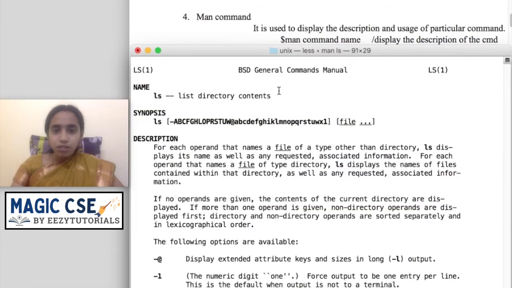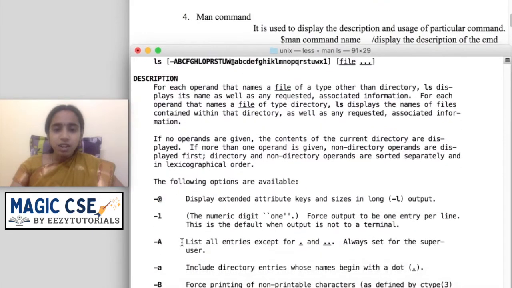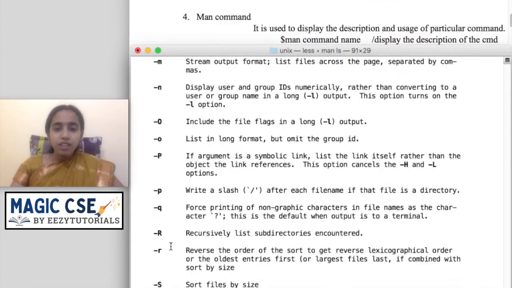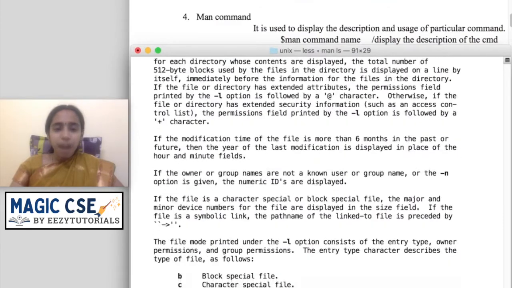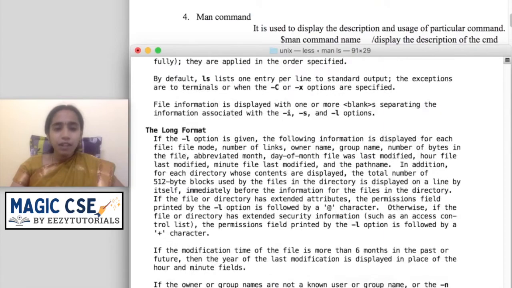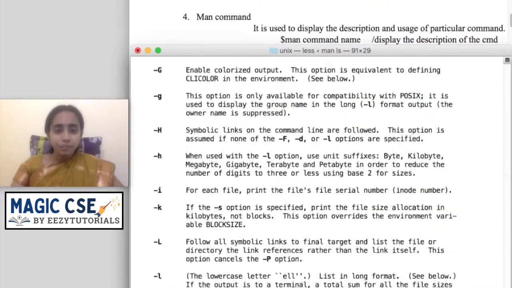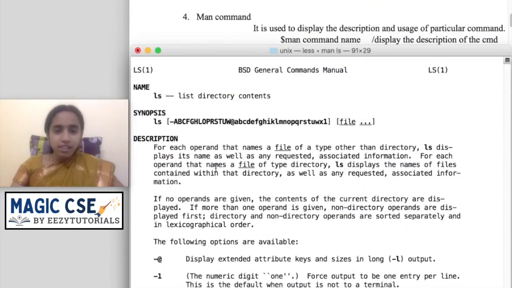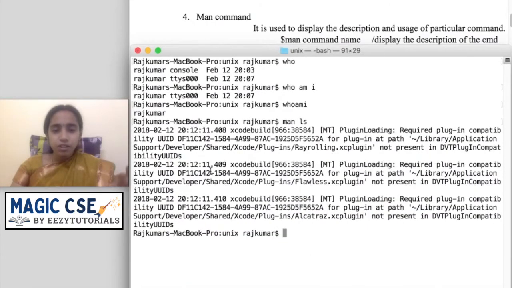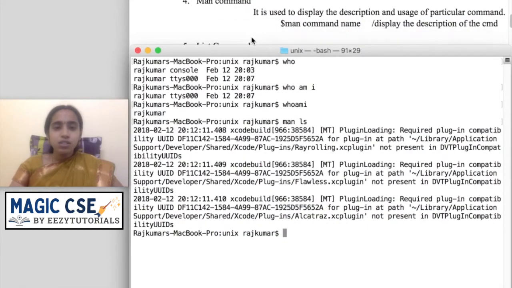it will give the command name, list directory contents. This is the description for that. These are the available options. Everything in detail, the complete manual about that command, will be displayed here. If you want to exit from this screen, you can press Q. Q will exit you from that screen. So this is the man command.